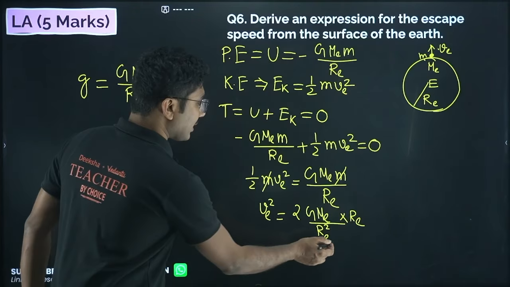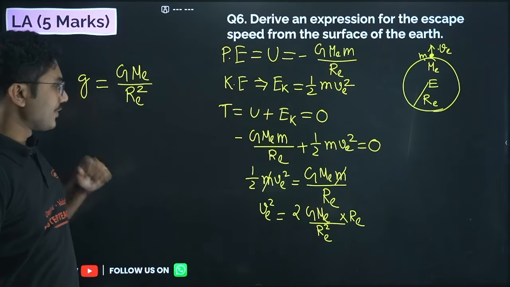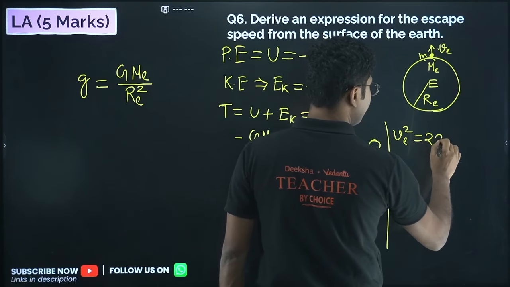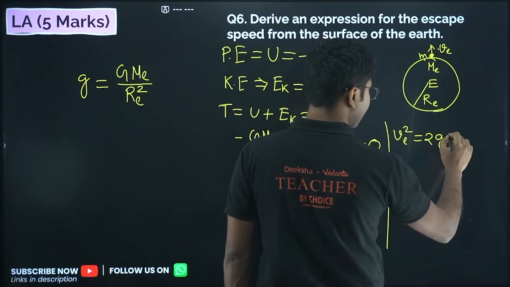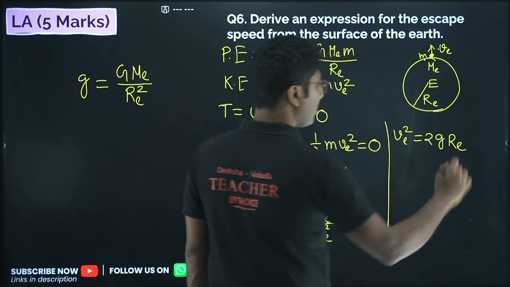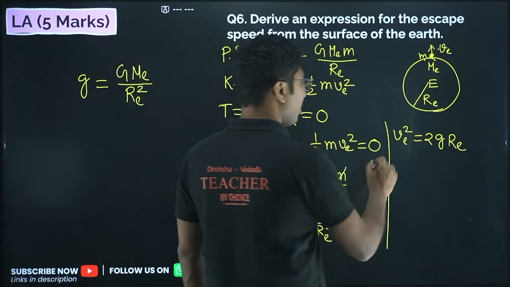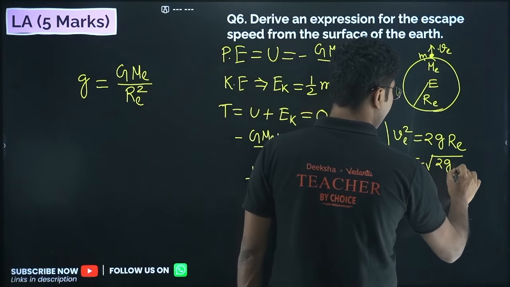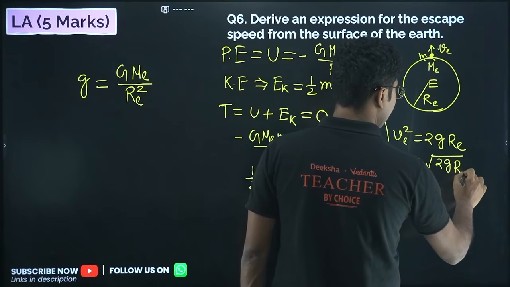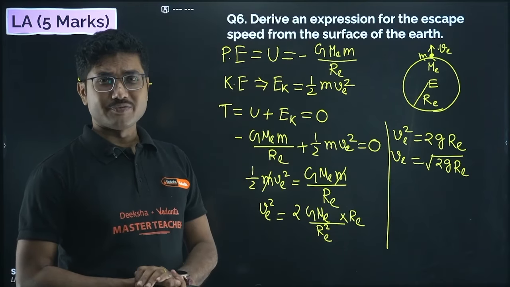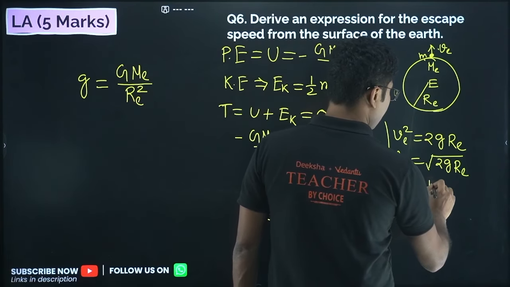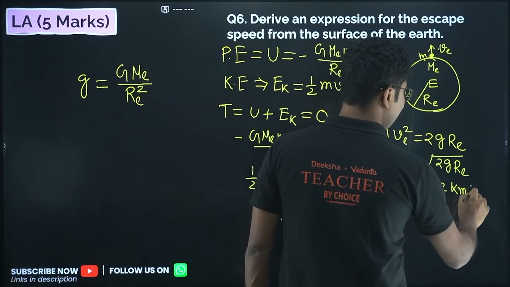So now what is this quantity? G Me by Re square is, not gravitational constant, it is acceleration due to gravity. So we can write that Ve square equals to 2g into Re, or Ve equals to square root of 2g Re. Now if you put the gravitational acceleration 9.8, radius of Earth approximately 6350 kilometer, then you will get the velocity Ve approximately 11.2 kilometer per second.